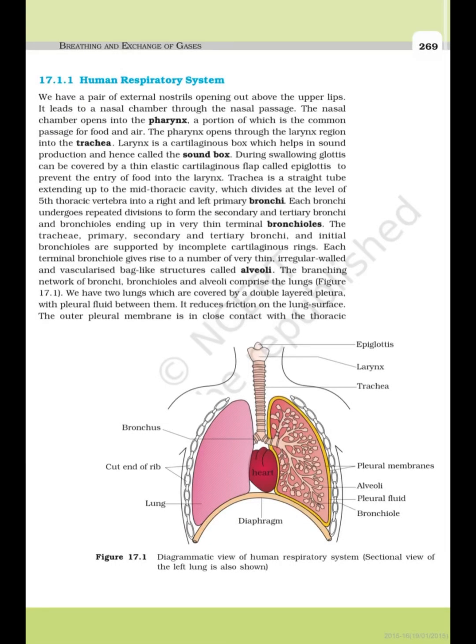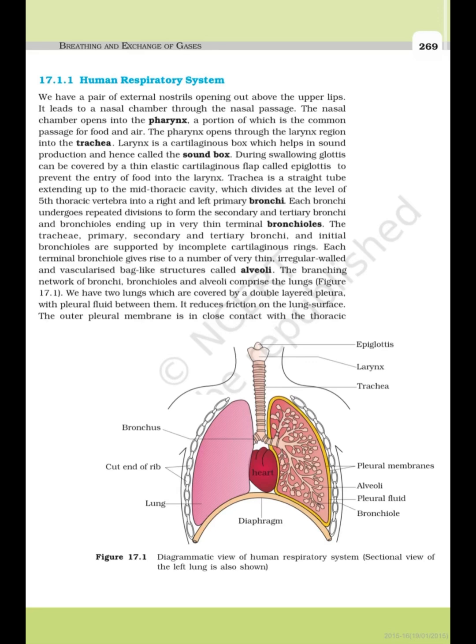Human respiratory system. We have a pair of external nostrils opening out above the upper lip. It leads to a nasal chamber through the nasal passage. The nasal chamber opens into the pharynx, a portion of which is the common passage for food and air. The pharynx opens through the larynx region into the trachea. Larynx is a cartilaginous box which helps in sound production and hence is called the sound box. During swallowing, the glottis can be covered by a thin elastic cartilaginous flap called epiglottis to prevent the entry of food into the larynx.